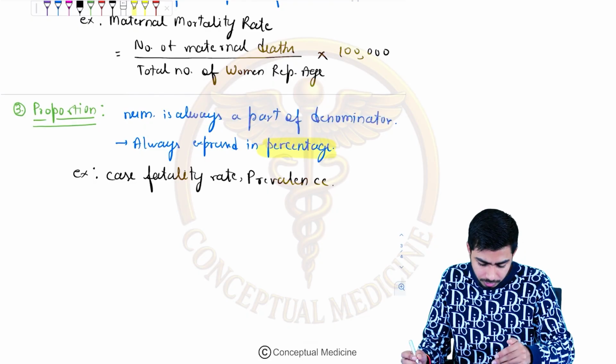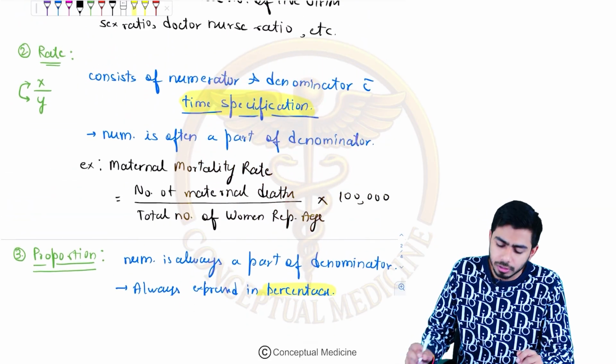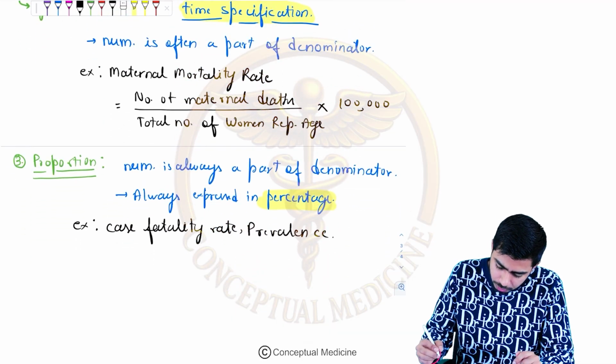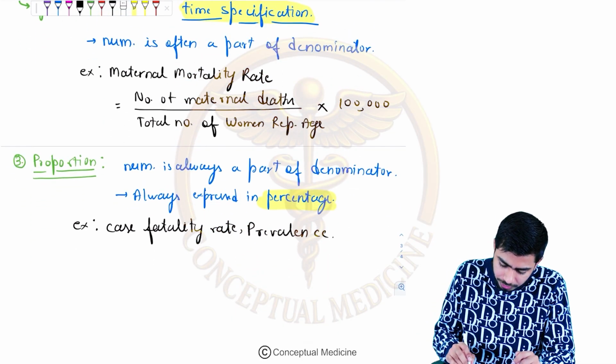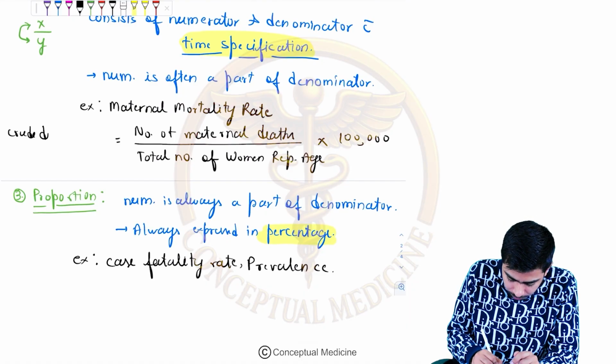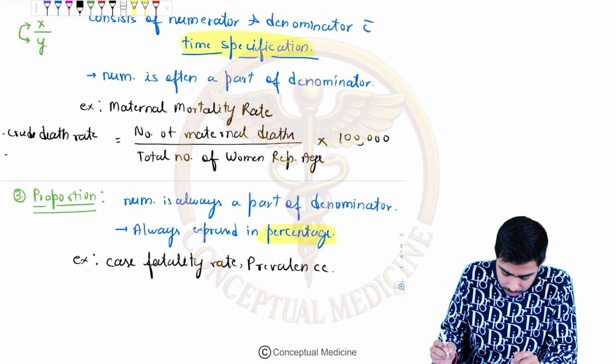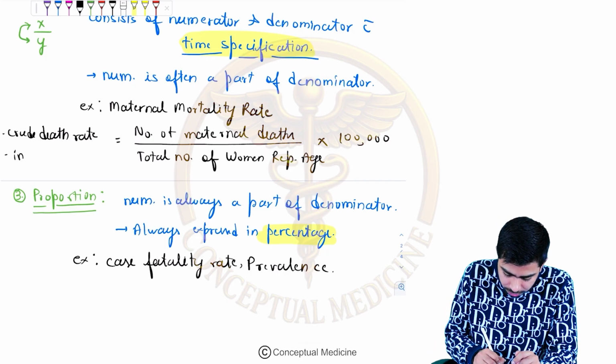In the rate, I can give you some other examples. Maternal mortality rate was one example. Second example, you can take crude death rate, right? It can be taken as an example. Second, you can take the example of incidence, right? I will talk about that as well, because these are MCQs.